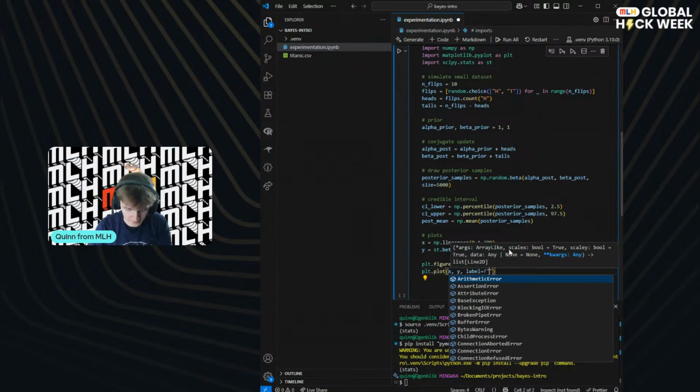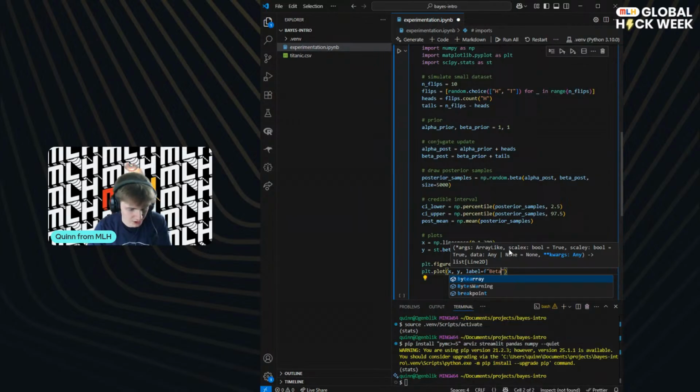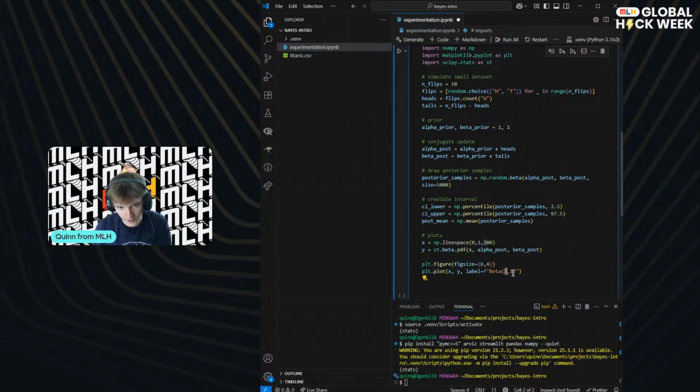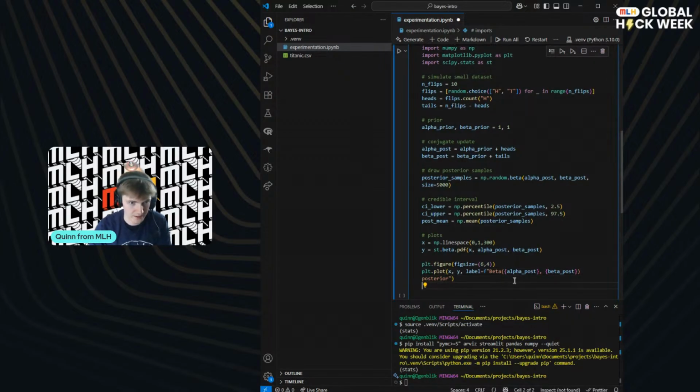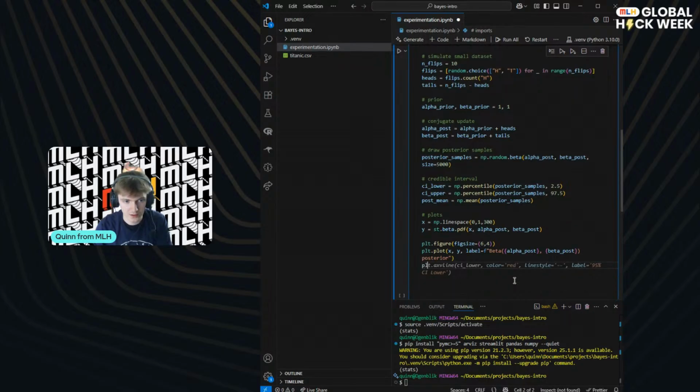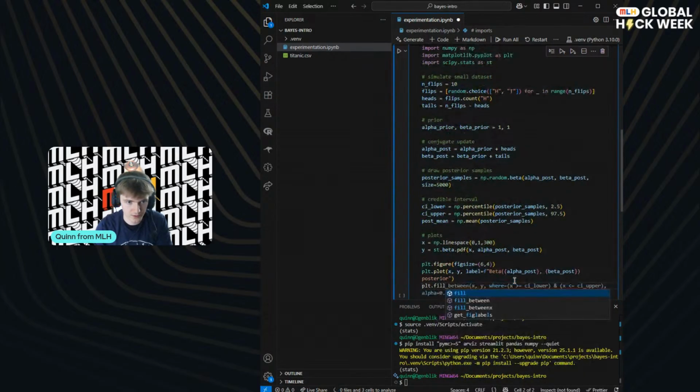Let's say we've got a beta distribution, which actually has, so this is how you commonly write a distribution. You might have like 3 and 1, right? This would be our alpha and our beta. But in this case, we don't know what they are yet, but we've got the variables, so let's put them in. We love F strings. And then we'll just say this is actually the posterior, in case it's unclear, because it could also be the prior, right? And they have the same form. And then we'll say, let's fill between.